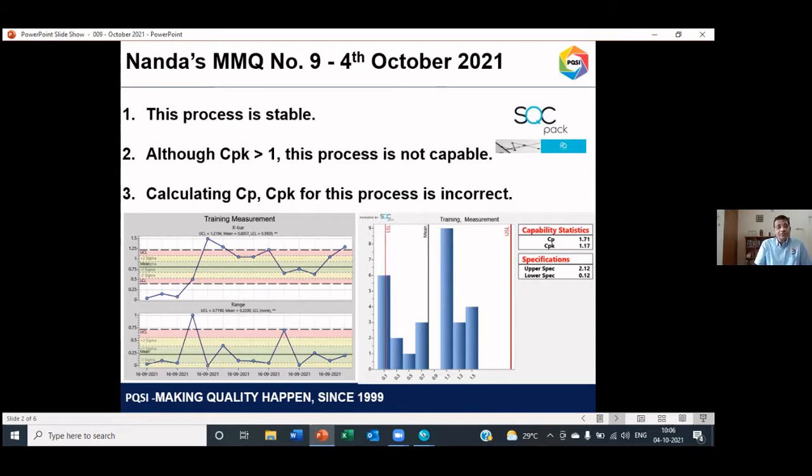A little tricky question, but I would like you to think and then give your right answers for the statement, whether it's true or false. And statement number 3: calculating CP/CPK for this process is incorrect. So 3 statements pertaining to SPC.